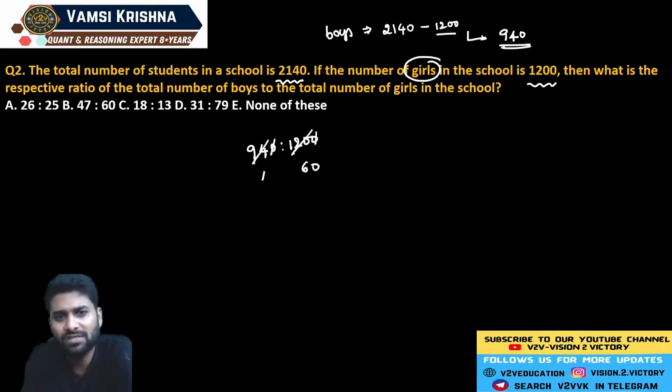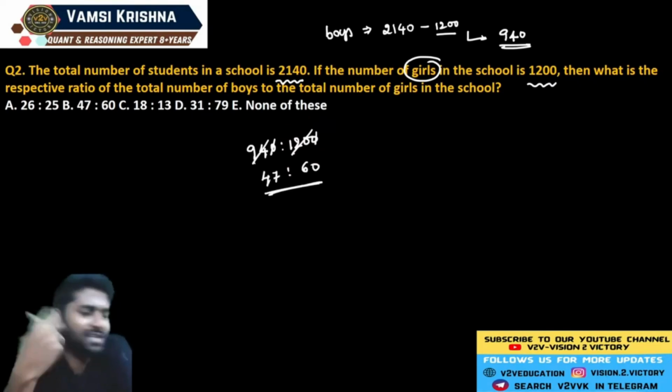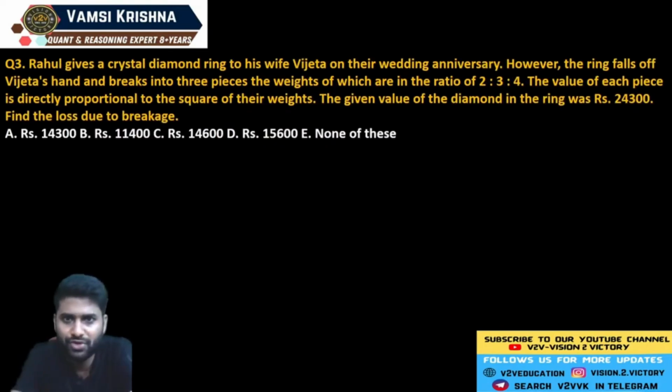The ratio reduces to 47 and you already know that 47 is a prime number. You never get any other cancellation here. Why? Because a prime number has exactly two factors, that is 1 and itself. Choose that option. B is the correct one. Now see question number 3.